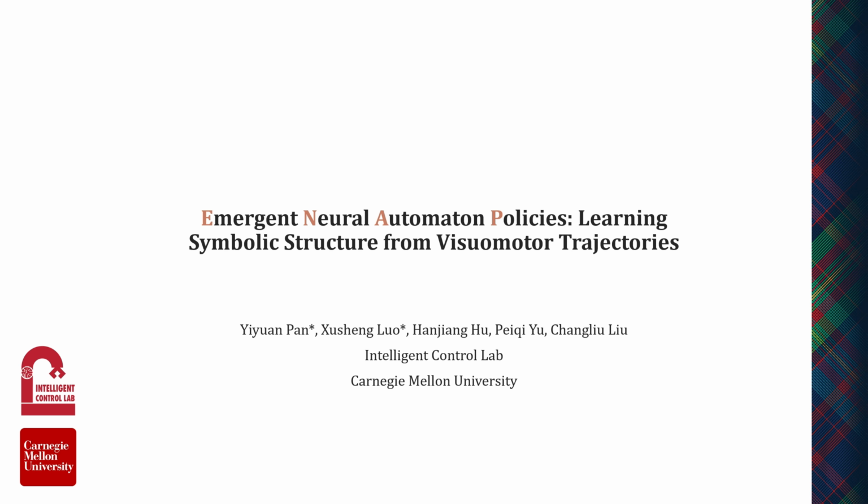Welcome to our presentation on emergent neural automaton policies. Today, we address a fundamental question in robot learning. How can high-level logical reasoning naturally emerge from low-level continuous visuomotor trajectories?